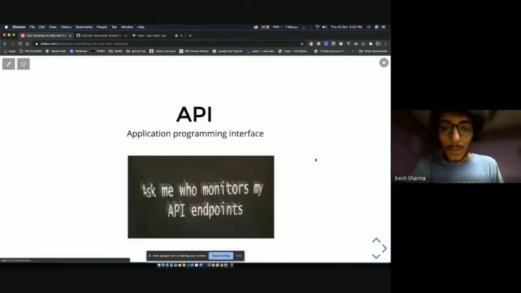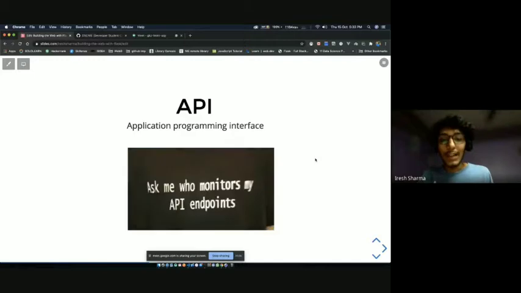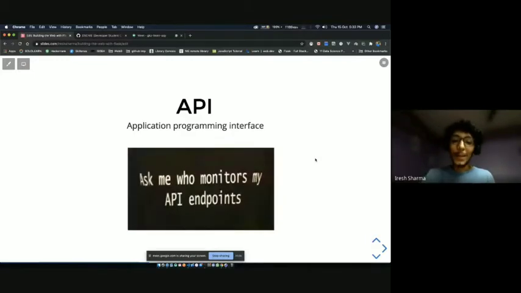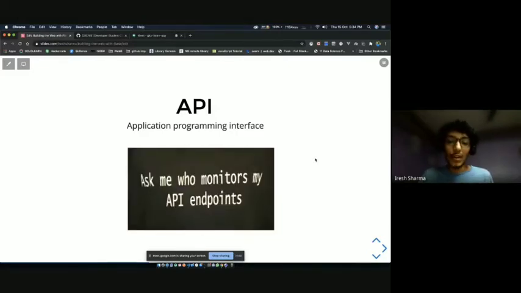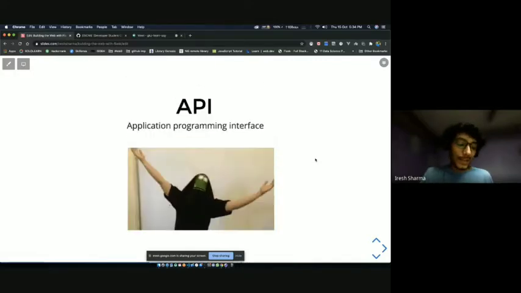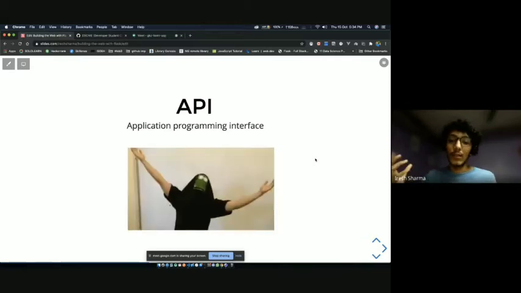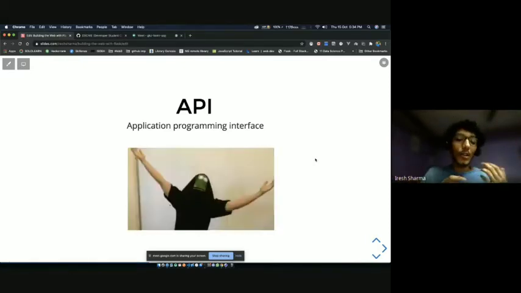Okay, now let's talk about API. We have heard about this fancy term a lot. API is application programming interface. Those are big buzzwords that, to be honest, don't make a lot of sense to someone who doesn't know what API is. So an API is basically some software or some program which is running on a server to which you can make calls. So let's talk about the Giphy API.